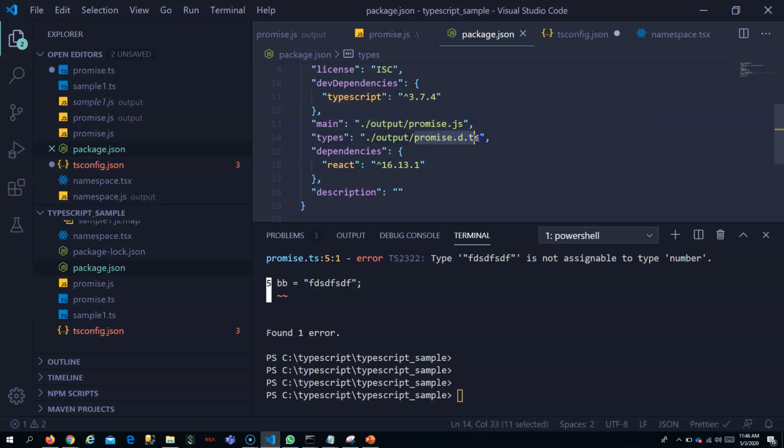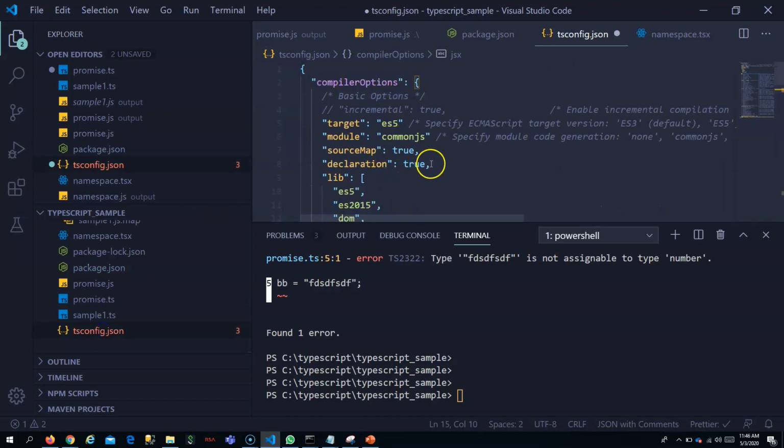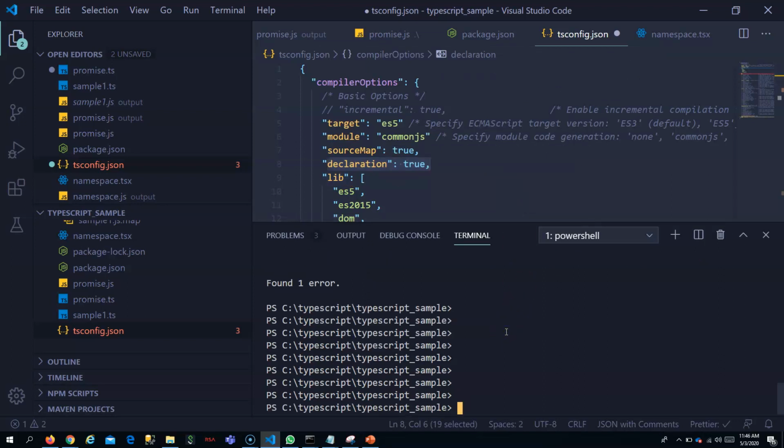For generating this file through TypeScript, you have to include declaration as true here, so that it produces that file. And you have to say just npm publish for publishing the application. That's it.